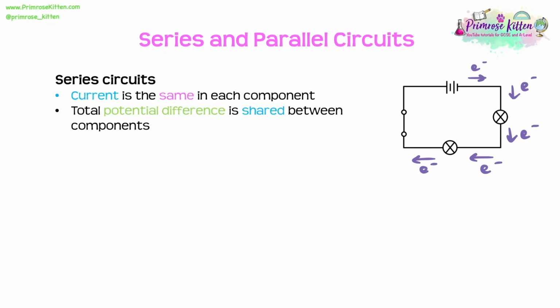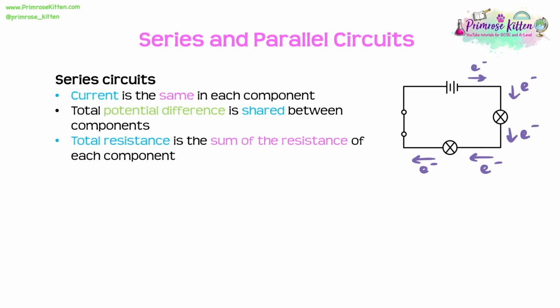However, the total potential difference is shared between the components. And the reason for this is the fact that potential difference is actually the work done per unit charge. It's an energy, and so that energy is going to get shared as it goes through each of these components. Now, total resistance, on the other hand, is the sum of the resistance of each component. So we need to know that if we saw this example, for instance, the total resistance would be the resistance of bulb 1 plus the resistance of bulb 2.